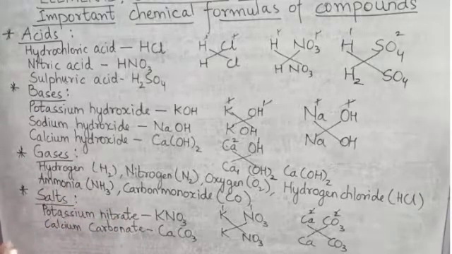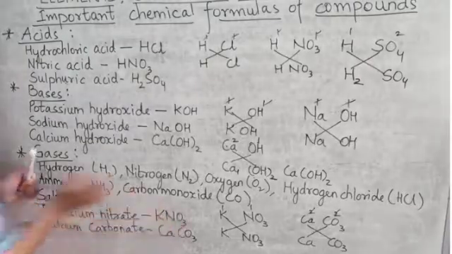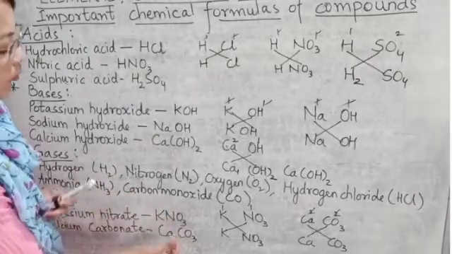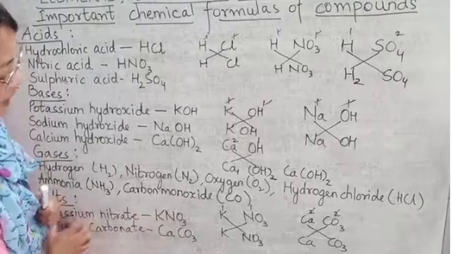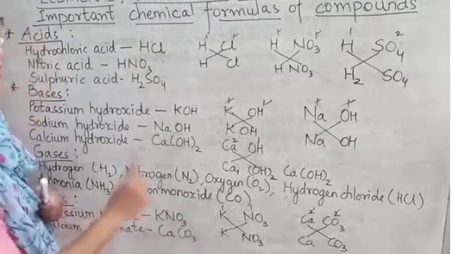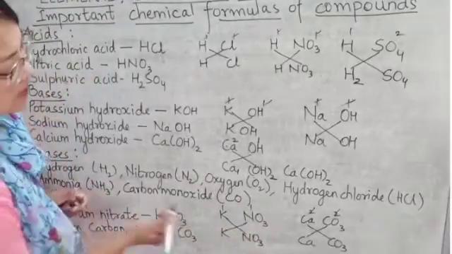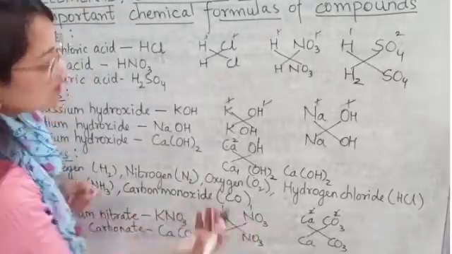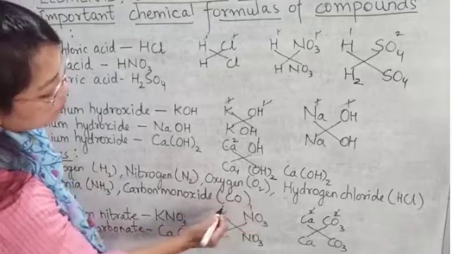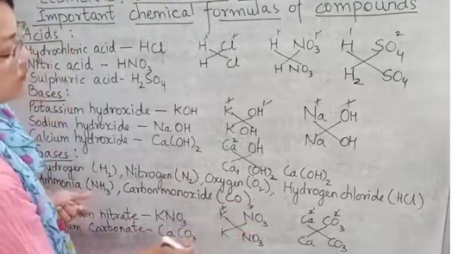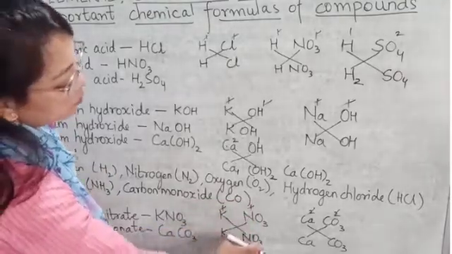The chemical formula is KNO3. While writing the formula, we write the symbols first. Potassium, so we write K here. Nitrate, we write NO3. Now the valency of potassium and nitrate is the same, which is 1, 1. So we are going to cancel it. So we will write the formula as KNO3.